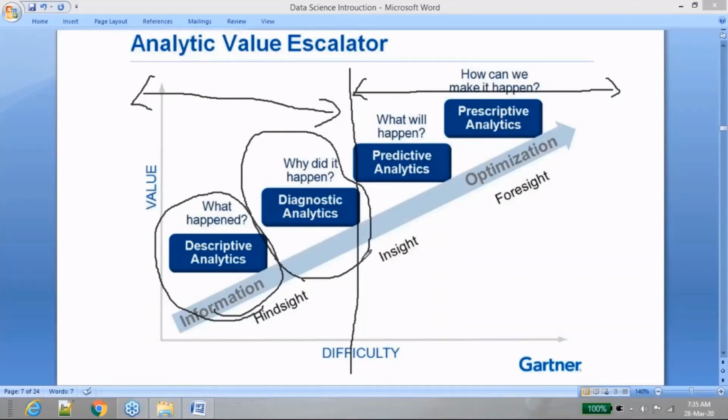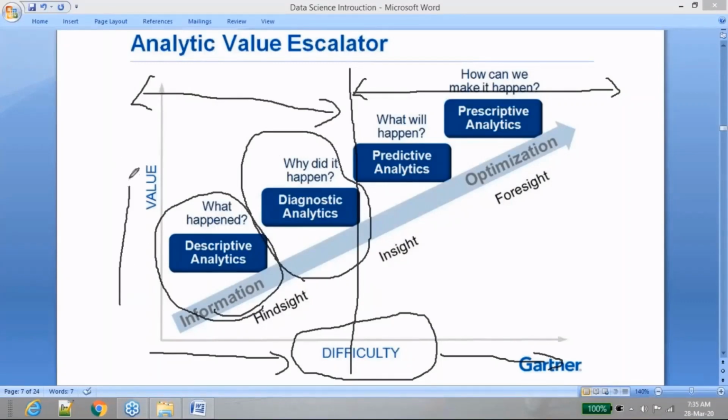To solve these even more complex problems using the same data, you may have to write even more complex algorithms. You may have to write even more complex queries to do an even deeper dive into the data. As you can see on the x-axis, we have something called difficulty, which is going to increase. The amount of difficulty you go through with your data will increase, the amount of time you take to process your data will also increase for each step, and the value add will also increase. The value add that you bring to the organization will also increase with each and every step.